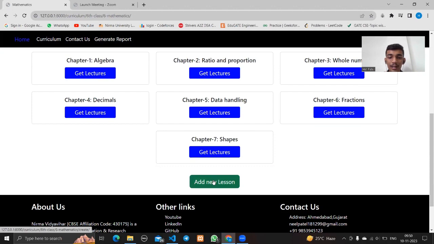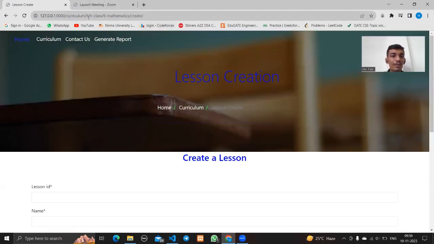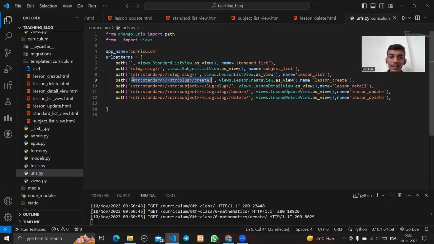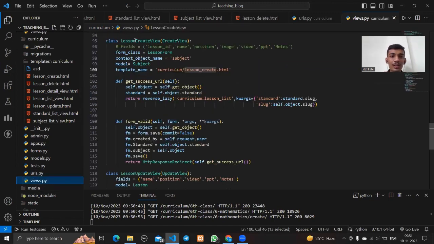The teacher has a new button, add new lesson, and if we click on it, this will be the URL: curriculum, then the standard, subject, and create. So this is the exact same URL. This is the curriculum app urls.py: slash curriculum, standard, subject, and create. The corresponding view is the LessonCreateView, and the name is lesson_create. So first we go to the LessonCreateView in views.py. This is the LessonCreateView, and here there is a form, LessonForm, in forms.py.